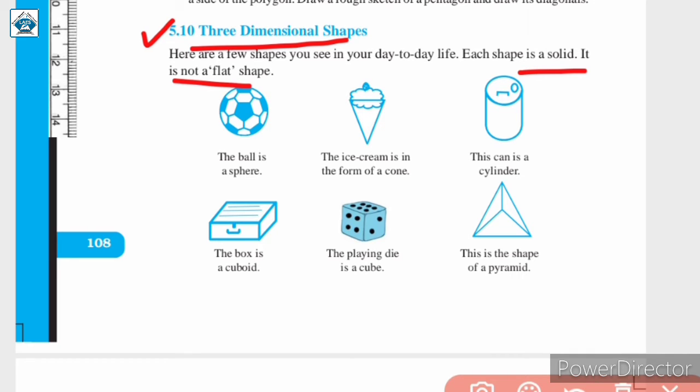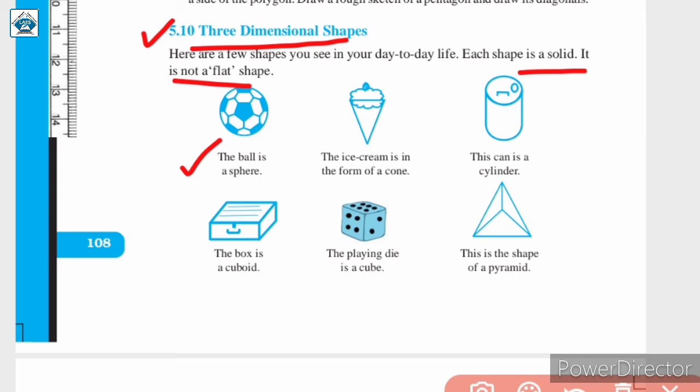So first is an example of the ball which is a sphere. Now on seeing it looks like a circle, but you have seen a ball, it is a sphere. It is spherical in shape. So this is a 3-dimensional shape.